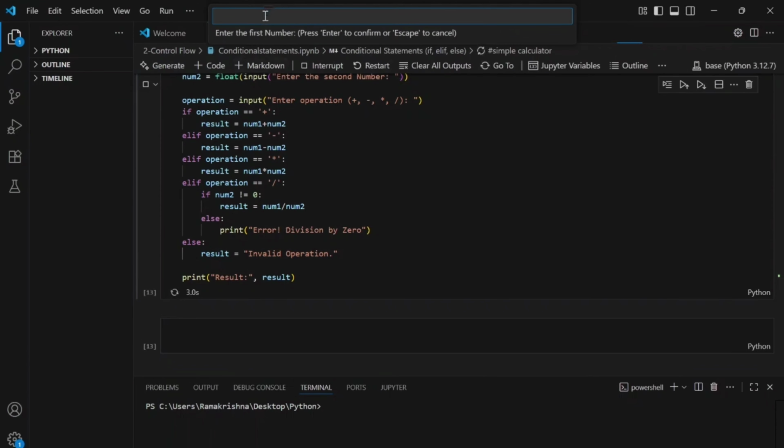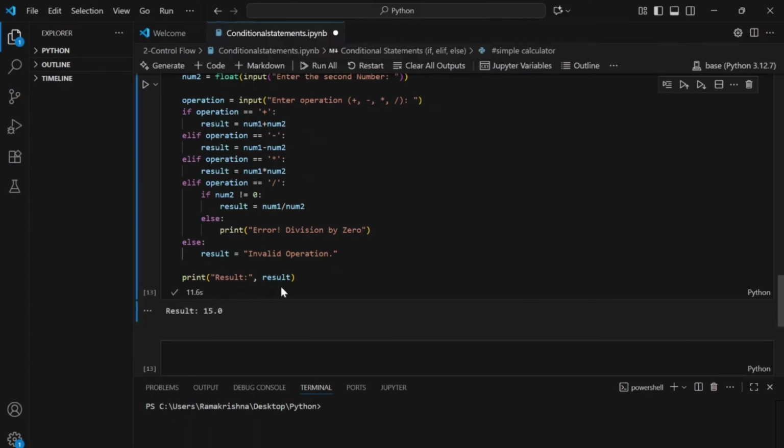It's asking for the user input. So let me enter 10 as my first number, 5 as my second number. And then I want to perform, suppose, addition. I'll give a plus here and it gave me 15. Similarly, you can try ahead with all these operators that you have given. Test it for each and every if condition. Give different inputs and see how it results.